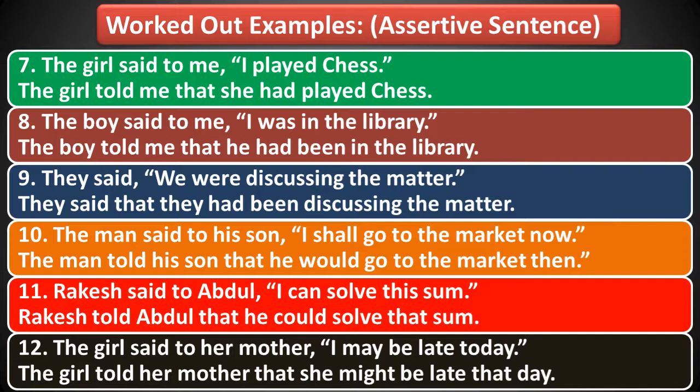Okay, now let's move to example number 11. Rakesh said to Abdul, I can solve this sum. This is an easy one. So said to gets converted to told. Rakesh told Abdul that I gets converted to he. He could solve that sum. Can becomes could. Next, the last example of assertive sentence is that the girl said to her mother, I may be late today. Remember, may becomes might. The girl told her mother that she might be late that day.